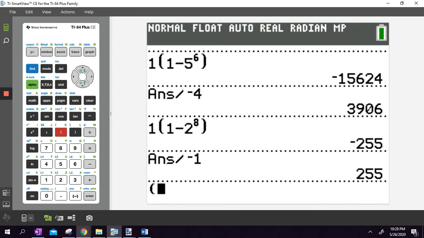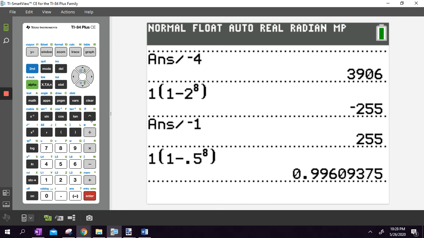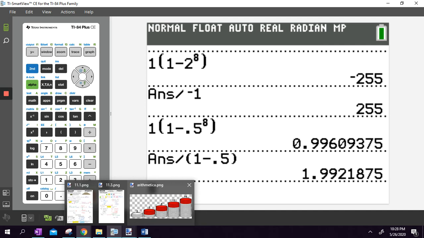So 1 parentheses, 1 minus my R to the 8th power. That's on top, and I'm going to divide all of that by 1 minus my R, 1 minus 0.5. I type it in, hit enter. 1.992 is going to be my final answer there.